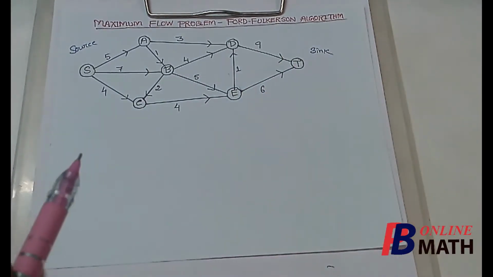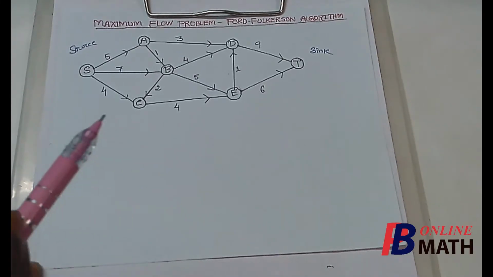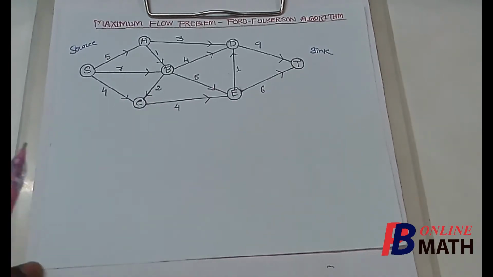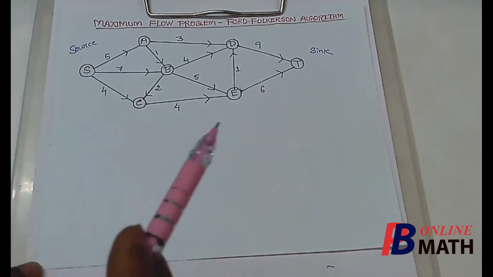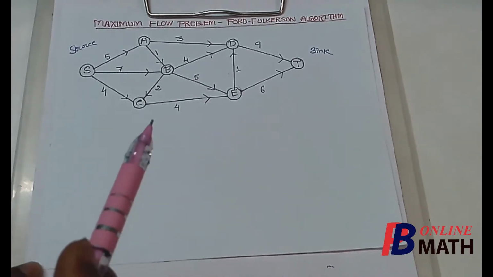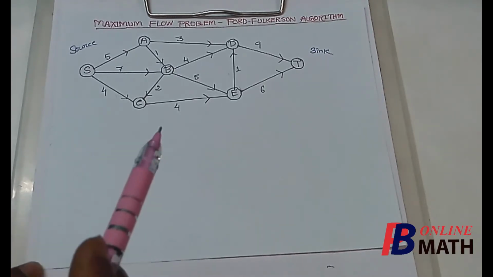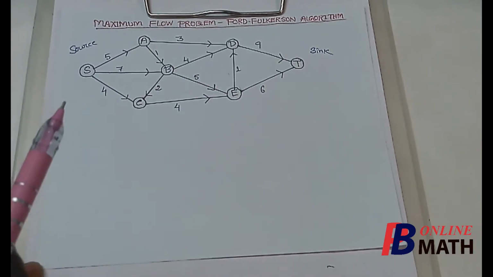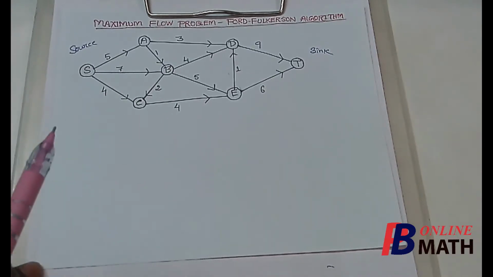We shall find the maximum amount of flow that can be sent through these directed arcs from this source to sink. Now one practical problem is that suppose there are 7 cities which are connected by these pipelines. A company wishes to send the maximum amount of petroleum from this source to the sink, and the capacities of each pipeline are given by these numbers.